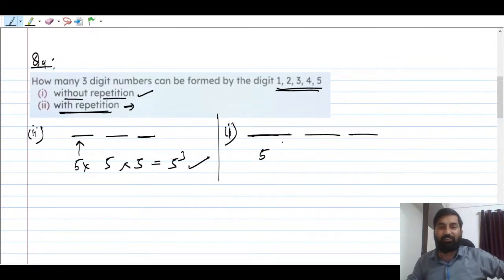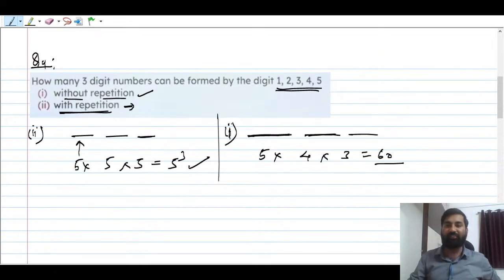Fine. So 5, and then the tens place. I think everybody knows the unit place, tens place, hundreds place, thousands place. This can be filled in 4 ways, because one of the digits has been used, and then 3 ways. So 5 into 4 into 3: 5 into 4 is 20, and then this is 60. So Atif has given the right answer.